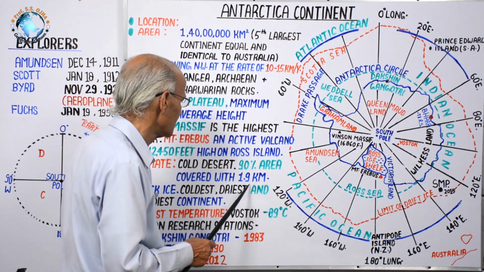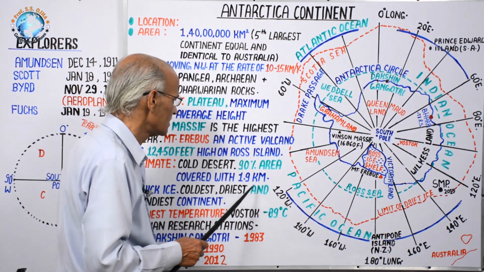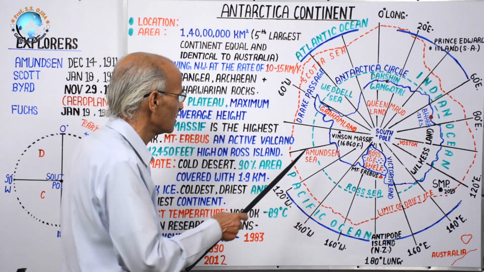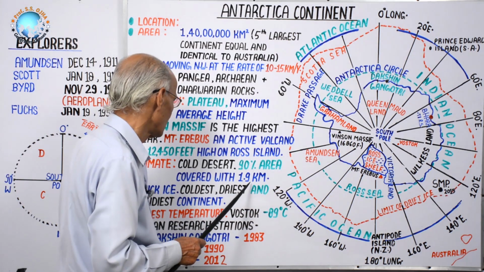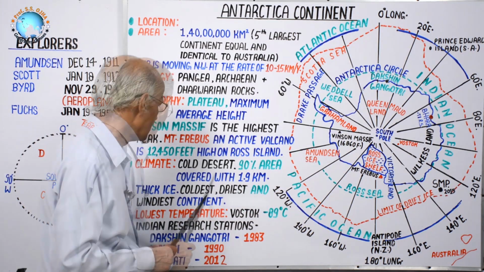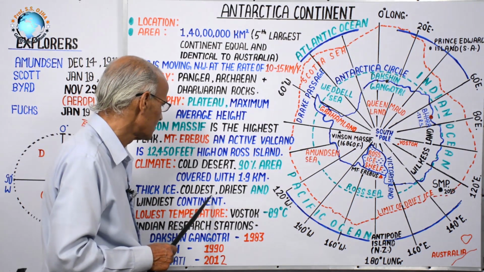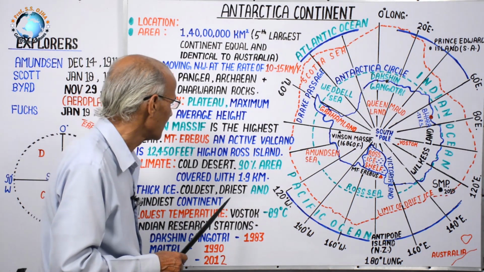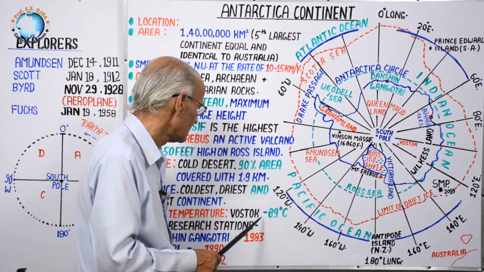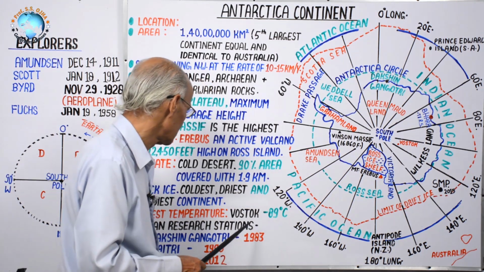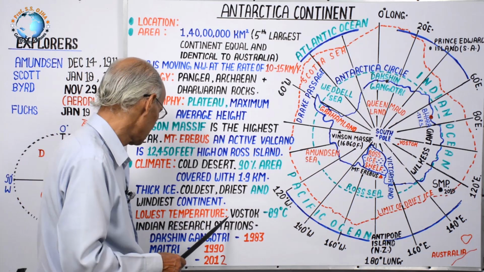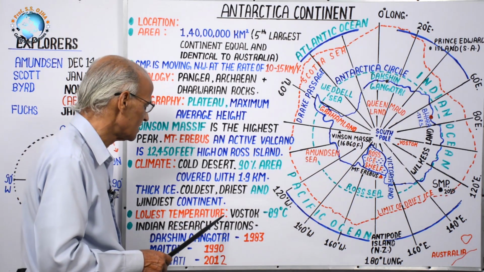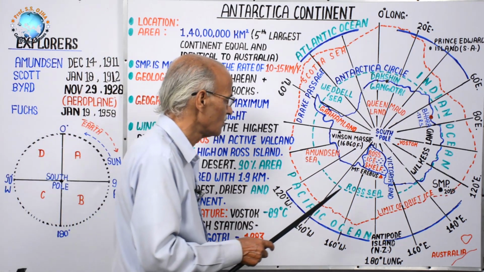Studies reveal that about a 1.9 kilometer thick ice layer is found here, and it is one of the coldest deserts because the temperature here is minus 89 degrees Celsius. The lowest temperature has been recorded in Vostok.